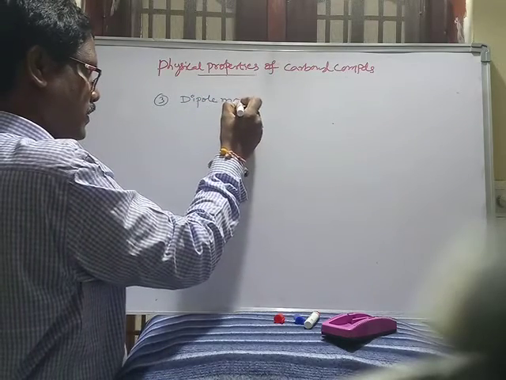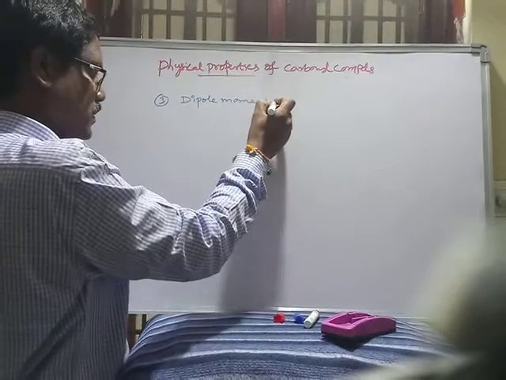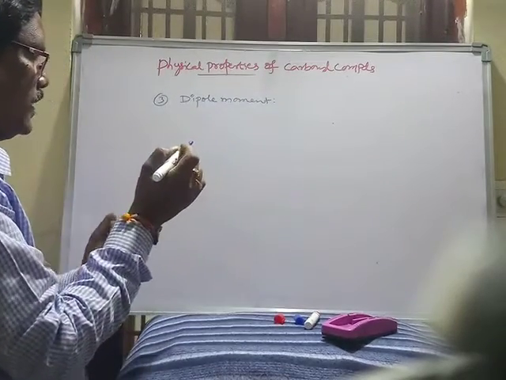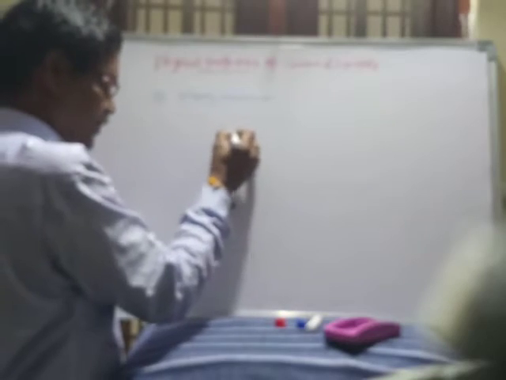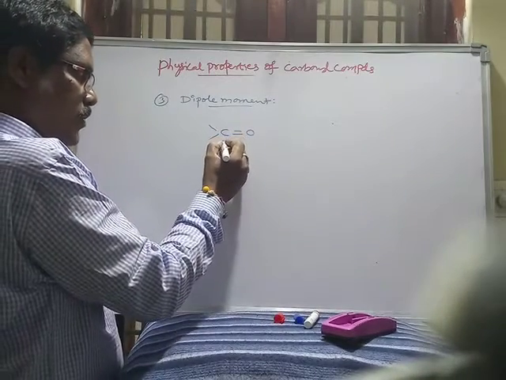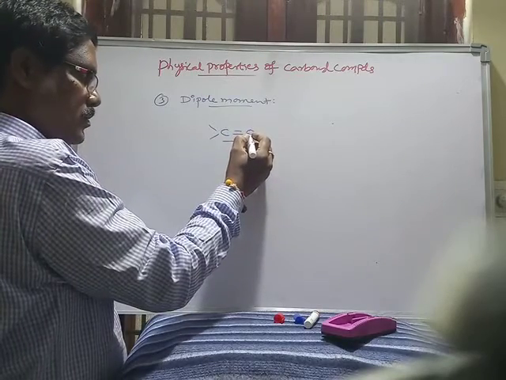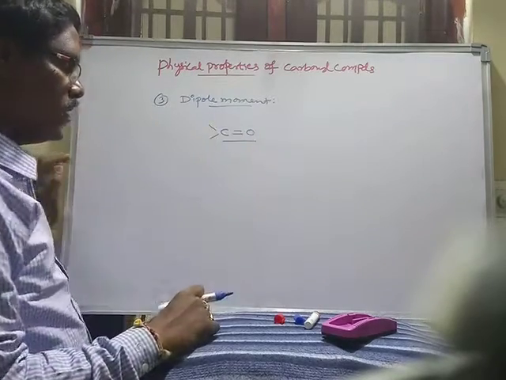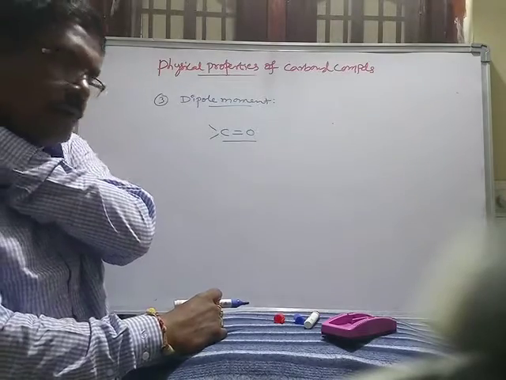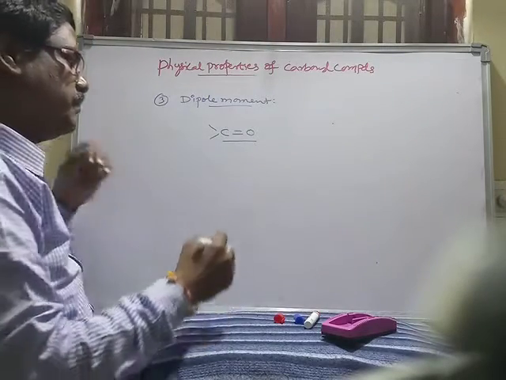Dipole moment. In carbonyl compounds, the carbonyl group contains oxygen and carbon, with a double bond between carbon and oxygen.